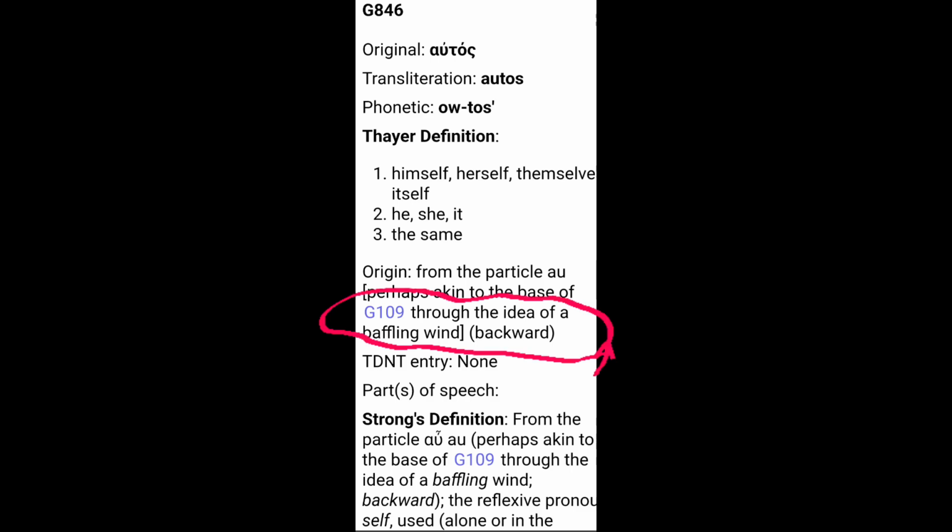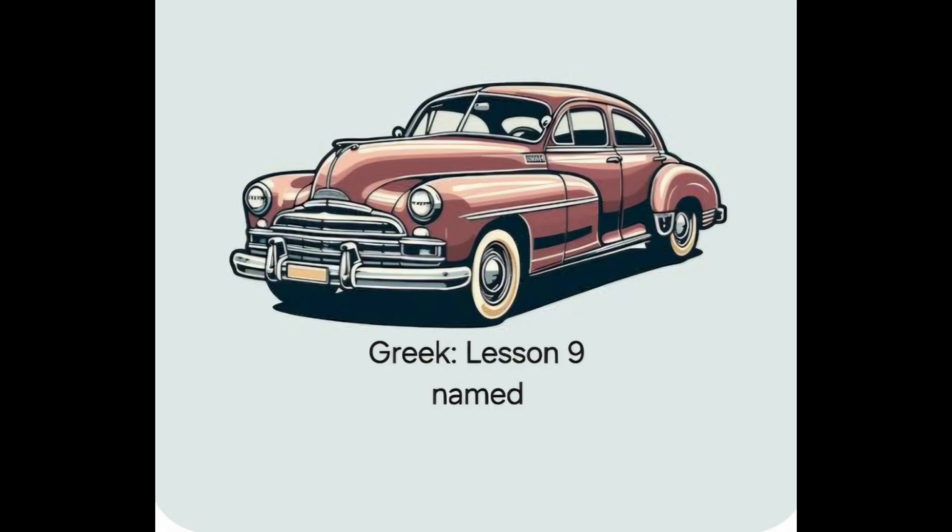Its origin appears to be from a particle au, perhaps akin to the base of G109. And the reason for this is because of a wind, a baffling wind that turns itself backwards or returns on itself, i.e. the word autos turns back onto the subject. Here we have an automobile. It is automobile, that is, it moves itself.